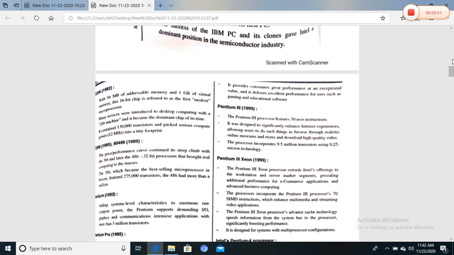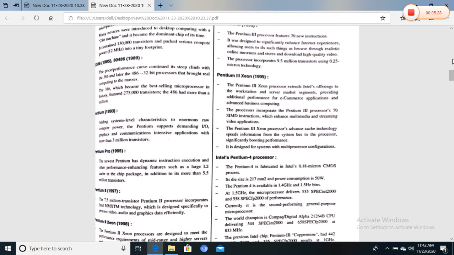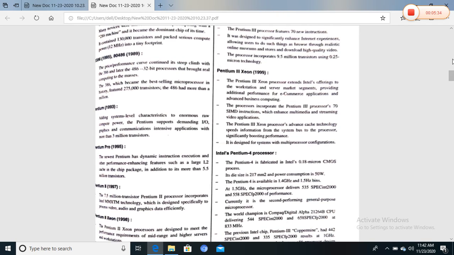Next, in 1993, the Pentium was developed, using 3 million transistors or more. Next was developed the Pentium Pro. This is the evolution of microprocessors. Every year different processors are developed, and every processor has different specifications. The Pentium Pro is the newest, with dynamic instruction execution and other performance features. It has a large cache in the chip package, and more than 5.5 million transistors are used.